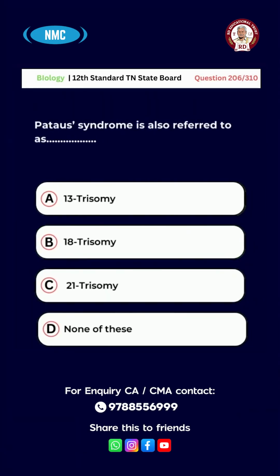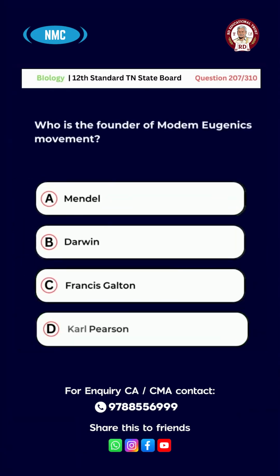Question number 206. Patau syndrome is also referred to as A. 13 trisomy, B. 18 trisomy, C. 21 trisomy, D. None of these. And the right answer for this question is option A. 13 trisomy.